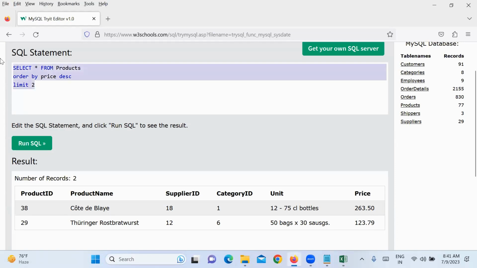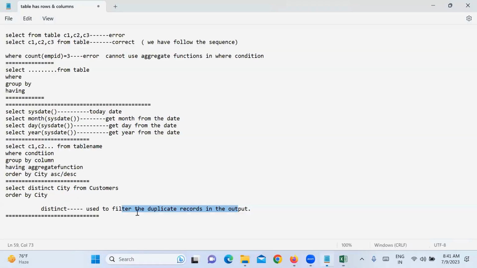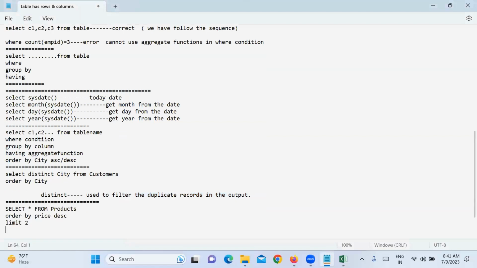So what is the purpose of limit? Limit is used to select only a few records, and you can give some n right here. The n will tell how many records, so it selects only those n records, right?